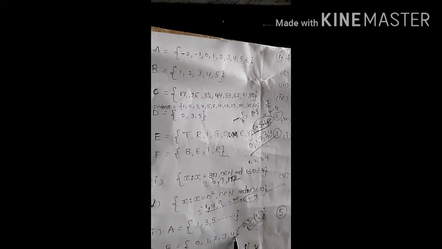So what are those values? Here 0, 1, 2, 3 and 4 only, because the highest number is 4.5. Between these two numbers only we have to find the integers. So these possibilities are there. That's why the solution is B equal to 0, 1, 2, 3 and 4. Clear? Next. The remaining two or three you can do by yourself.